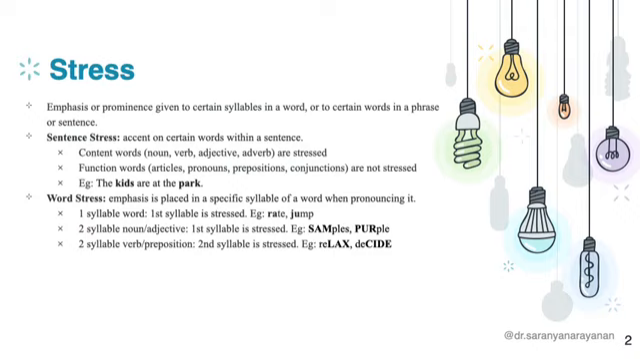We have content words and function words. Function words are words that perform a certain function in a sentence, like articles, pronouns, prepositions. And content words are words like nouns, verbs, adjectives, adverbs. These are the words that are stressed in a sentence. So it is the content word that is stressed in a sentence and not the function word. In the example given here, the kids are at the park, the words that will be stressed are kids and park.